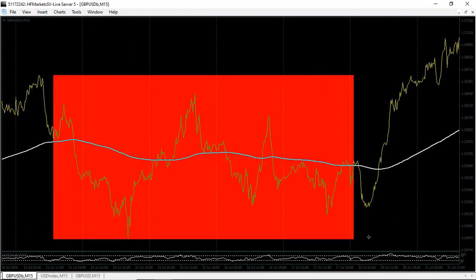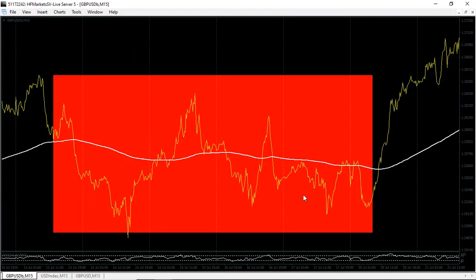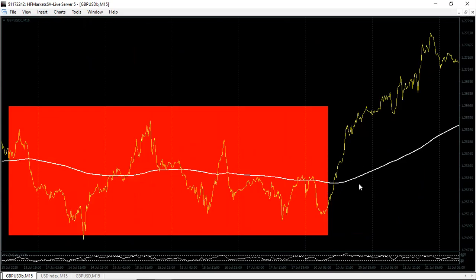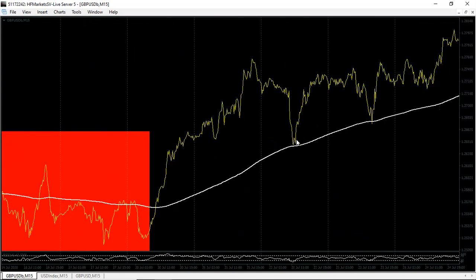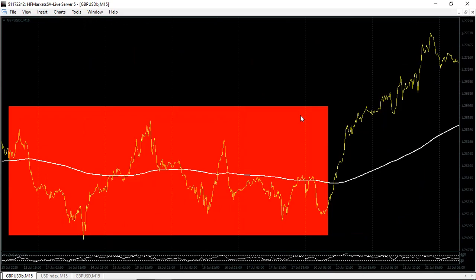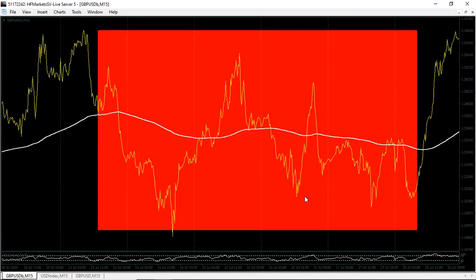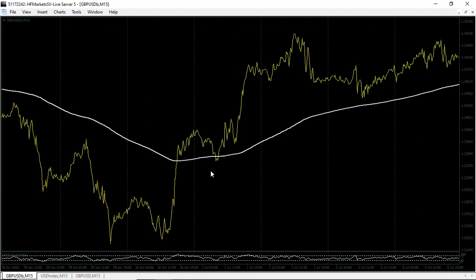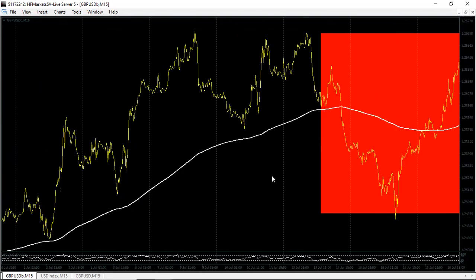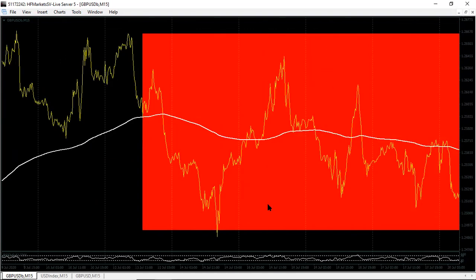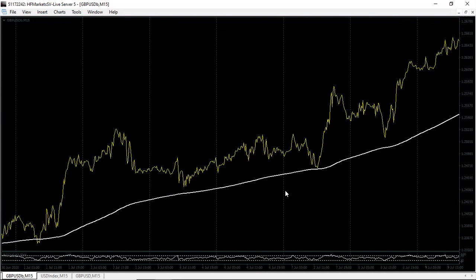If you are very patient, you can still make some money around these places. Okay, look at this, bam. And then the market comes close to the moving average. But remember, even if you get into a 1, 2, 3, 4 days consolidation, it's fine. Look at how many days you made money here consistently. So many days, you're making more than you're losing.